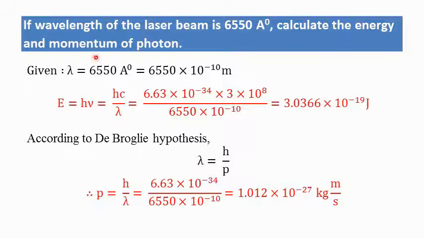In the second part, we have to calculate the momentum of the photon, and for that we will use the de Broglie relation. According to the de Broglie relation, lambda is equal to h upon p, and therefore we can write p equal to h upon lambda. h is given to us, lambda is also given to us, so we can calculate momentum p as 1.012 into 10 to the power minus 27 kg meter per second. So this is the momentum of the given photon.